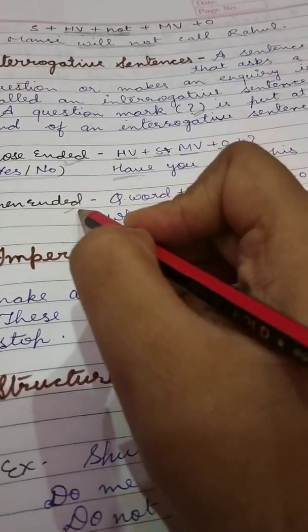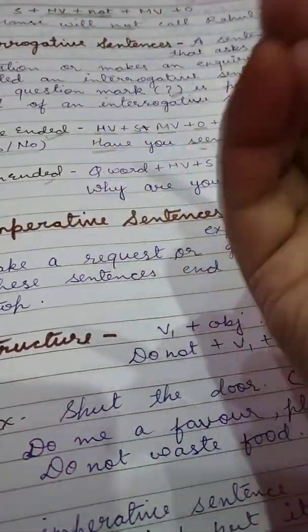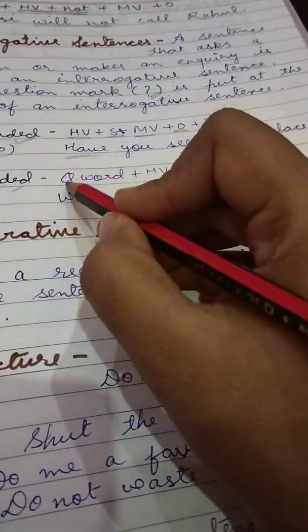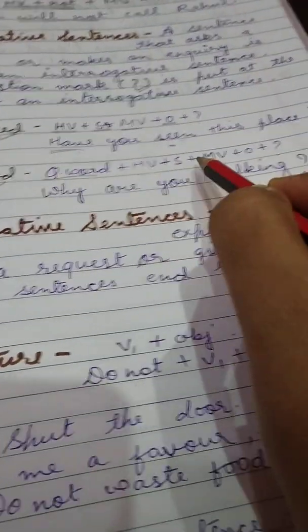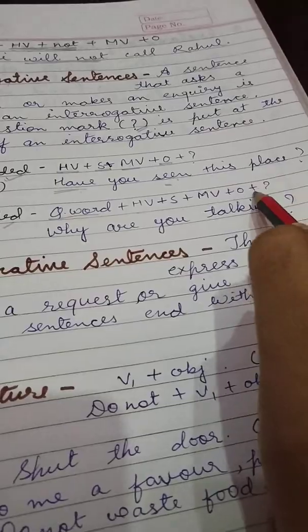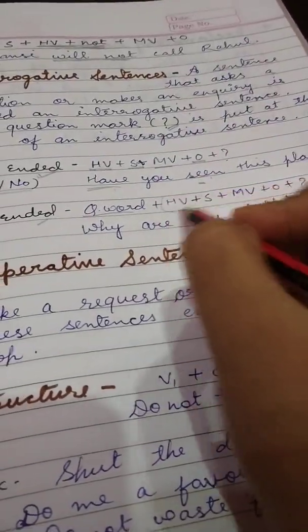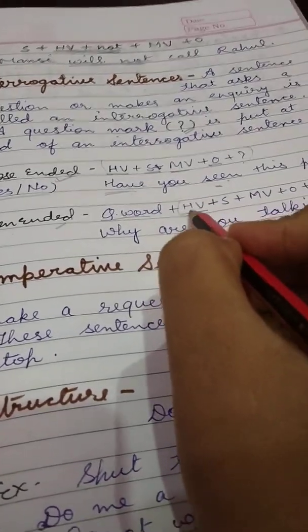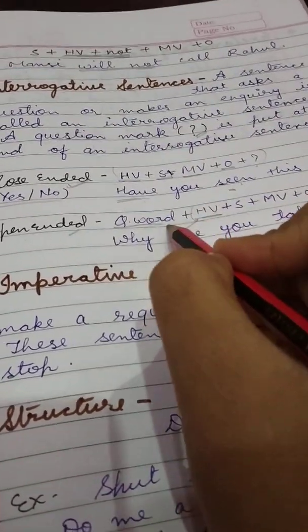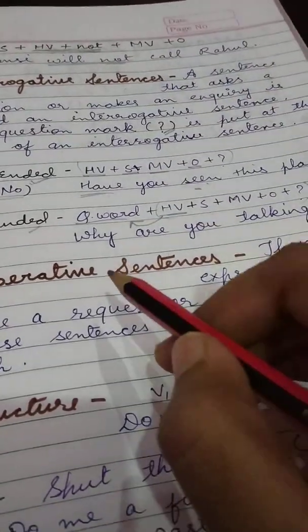Second is the open-ended, in which we give the full answer. Firstly we will write the question word, then helping verb, subject, main verb and object. We will follow the same pattern which we have followed here, but before the helping verb, we will write the question word. There is only one difference.